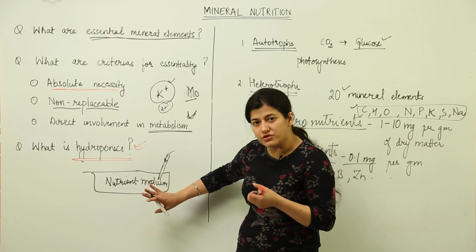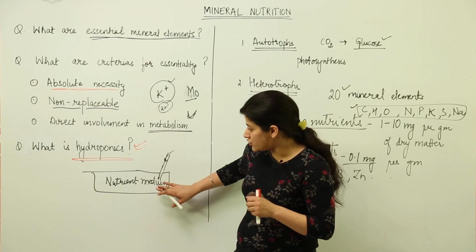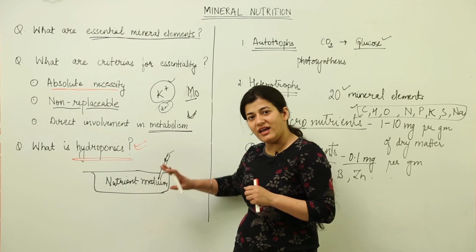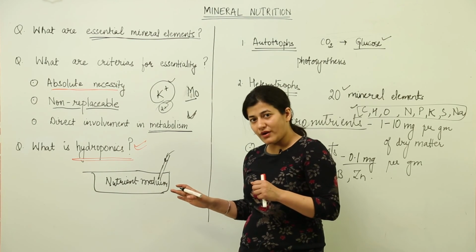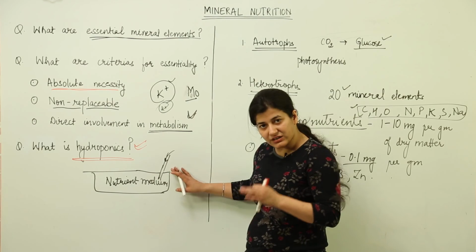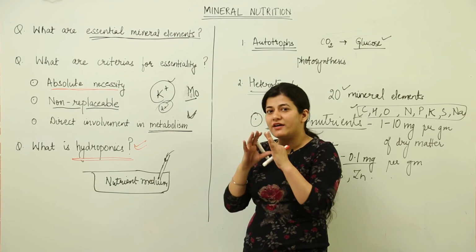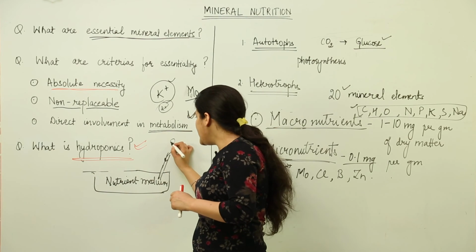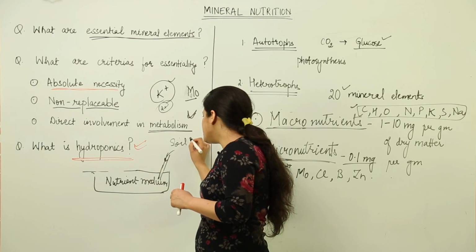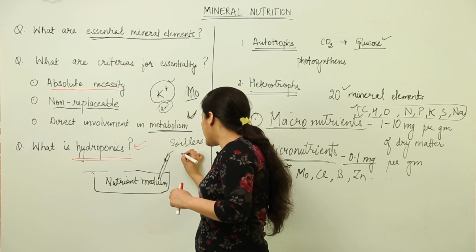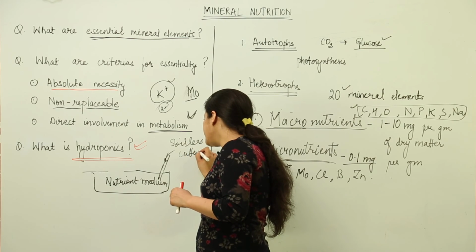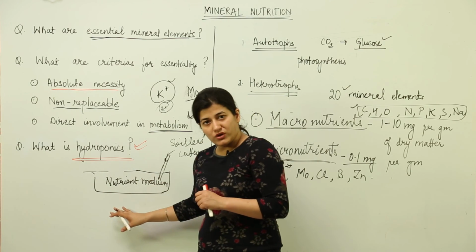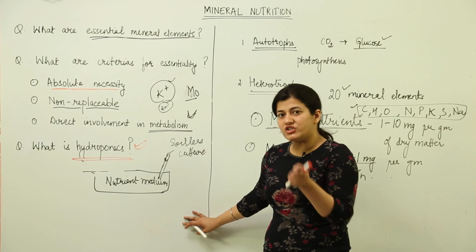If you have a nutrient solution of your own, you can just remove one nutrient from over there and get to know its deficiency symptoms. Alright, so we have a container sort of situation. We don't have soil, so soil-less culture. Hydroponics is soil-less culture where the plant has to be grown not in soil but in a nutrient medium which will have all the nutrients except the one which is to be studied.